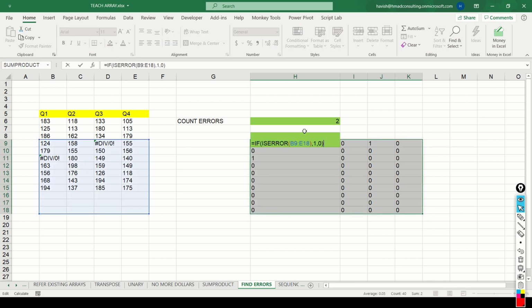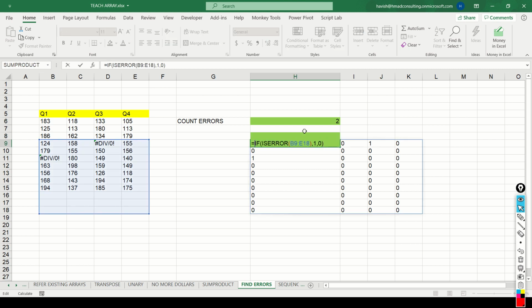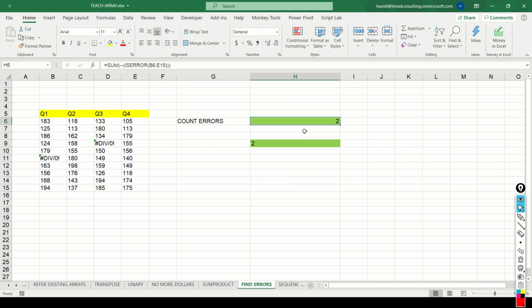So basically we are getting the same intermediate result that we were getting earlier. Earlier we were converting the TRUE and FALSE into ones and zeros by using the unary operator. In this case we are using an IF statement, but the final result will be exactly the same. And it will tell us that there are two errors in our data set like this. If you notice, if I add two more errors, the result changes to 4.